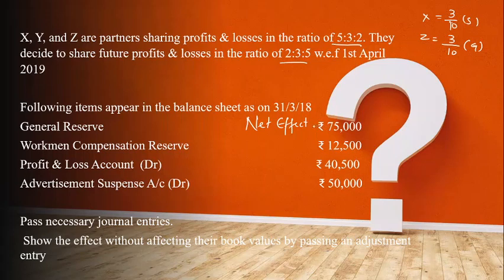Now see, this 75,000 is a profit, I'm going to add it. Workman compensation reserve, again a profit, add. P&L account, if it says only P&L, I would have added. Okay, credit balance of P&L, add it. Debit balance, deduct. Advertisement suspense account, deduct. Loss. So now I have a figure of 3000 amount. Okay, but this is a negative figure. What I'm getting here, 75,000 plus 12,500, and these two makes it 90,500, and here it is 87,500. So I'm having a difference of 3,000, and which is negative.